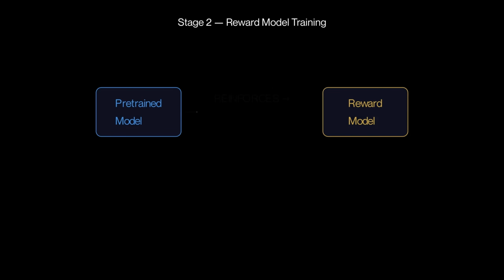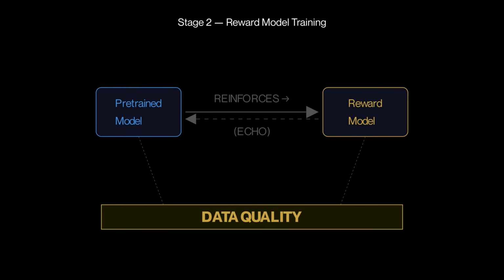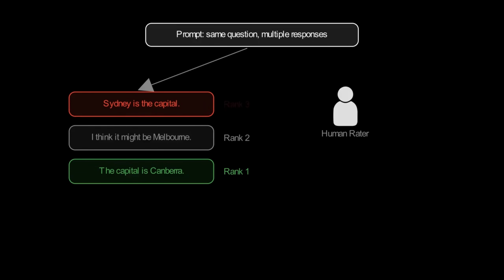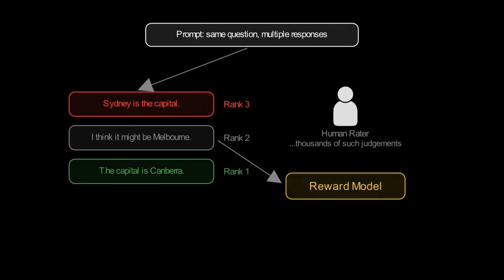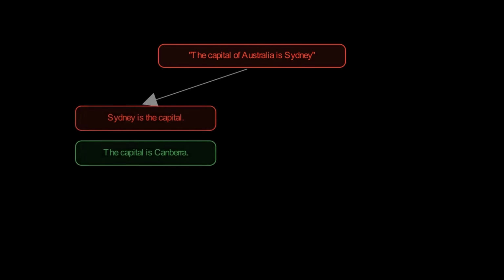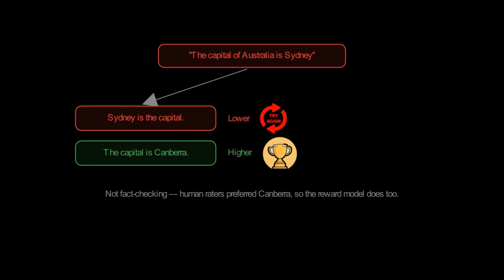It just reinforces what the pre-trained model already kind of knows. And this totally depends on the quality of data we use in pre-training and post-training. Getting back to our example, the capital of Australia is Sydney. The reward model doesn't fact-check for Canberra to be the capital, but judges multiple responses in a way human raters would, which eventually leads to giving Canberra as the capital of Australia.